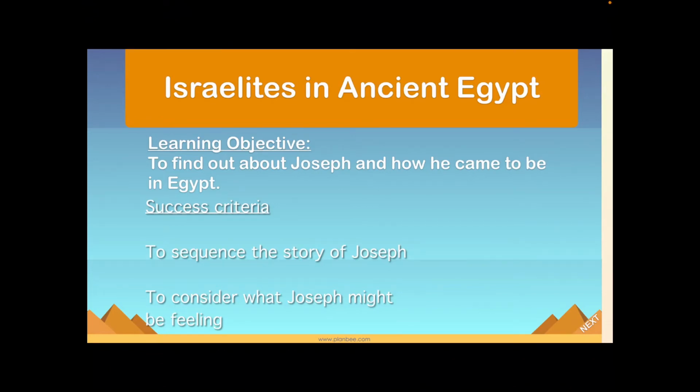This is Mr. Harris. Today's date is the 3rd of March 2021 and our learning objective for today is to find out about Joseph and how he came to be in Egypt. And a couple of success criteria that we have today. The first one is to sequence the story of Joseph, and then we're going to consider what Joseph might be feeling by the end of the story.